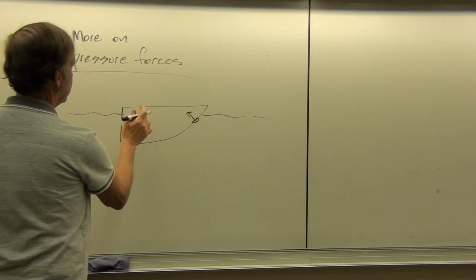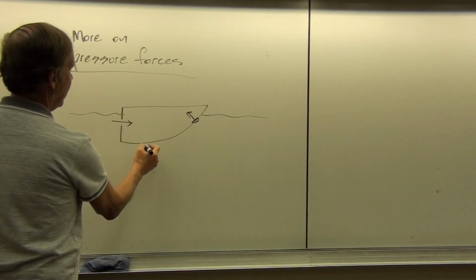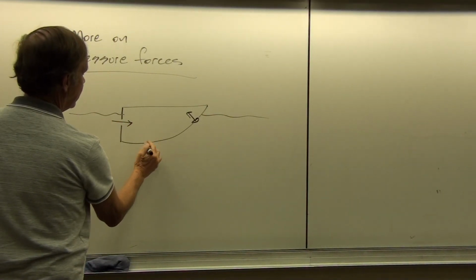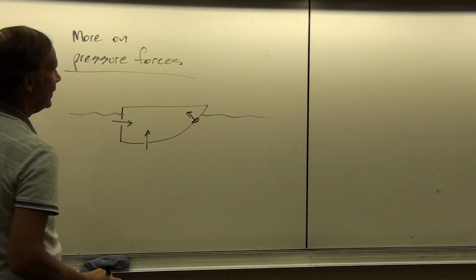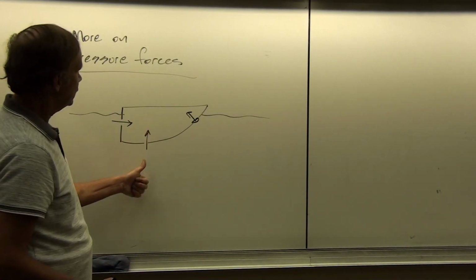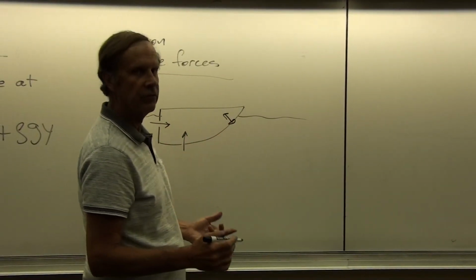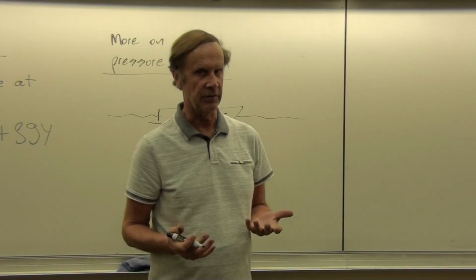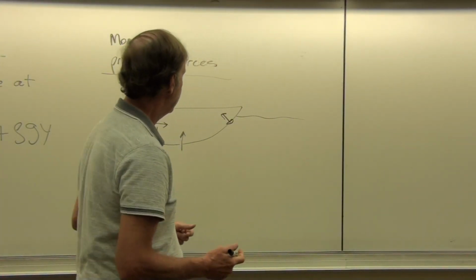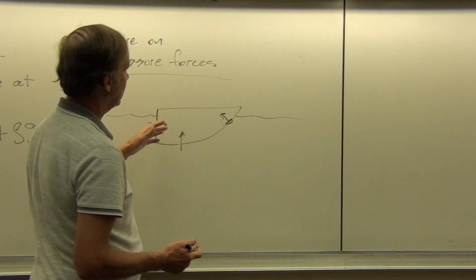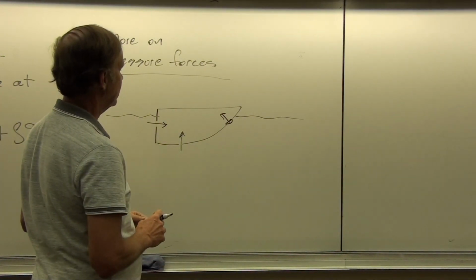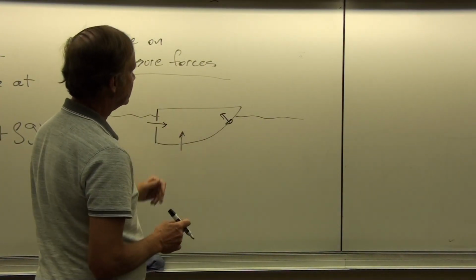If you drill a hole here, the water will shoot in that way. If you drill a hole down here, the water will shoot up that way. So it should make sense that that's the direction of the water flow if the forces are perpendicular to the surface. Okay? And if they weren't, then the water would be shooting off in some other direction. So this shows that that's the case.